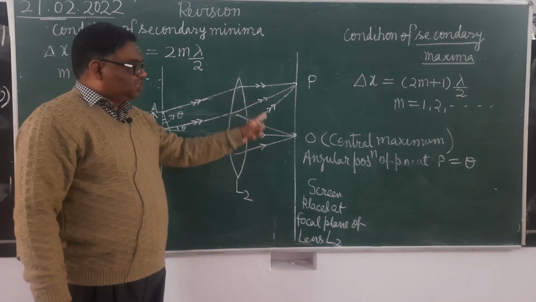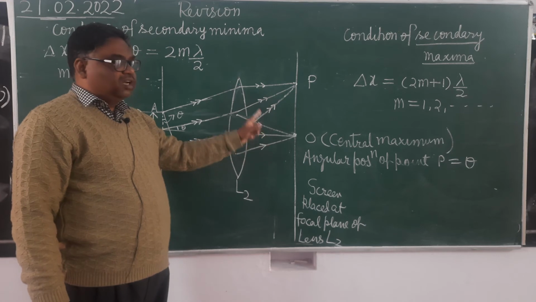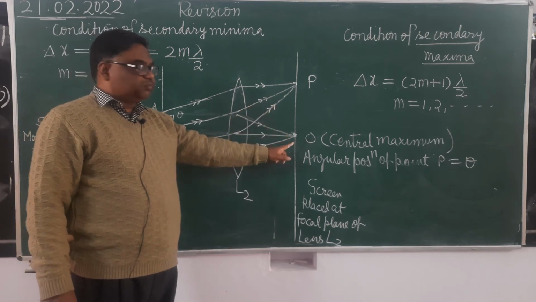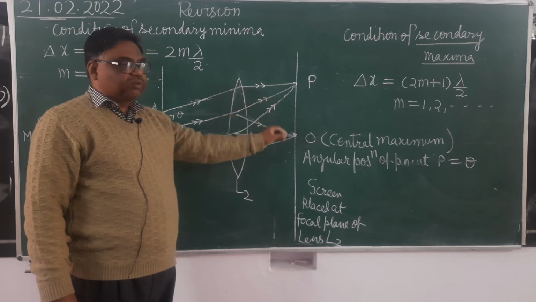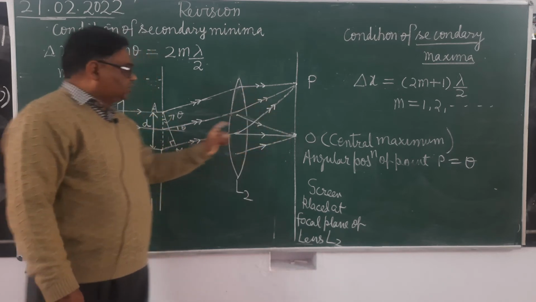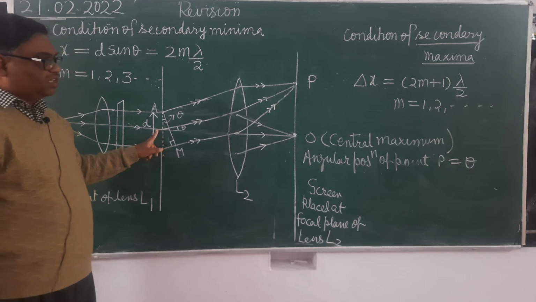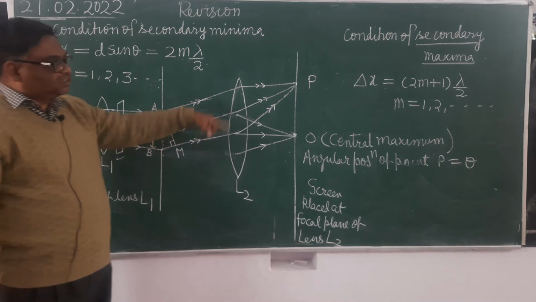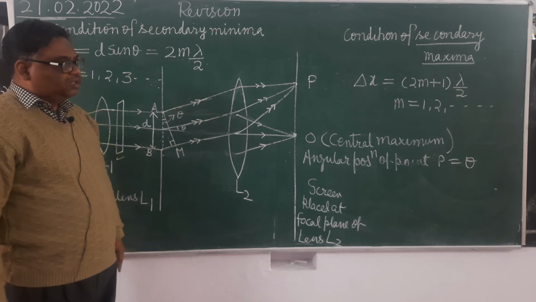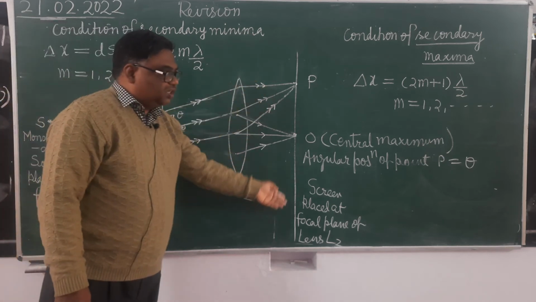We will get a central maximum which has maximum width as well as maximum brightness, situated just in front of the center of the slit. It's clear? On either side of the central maximum, either side means above and below.